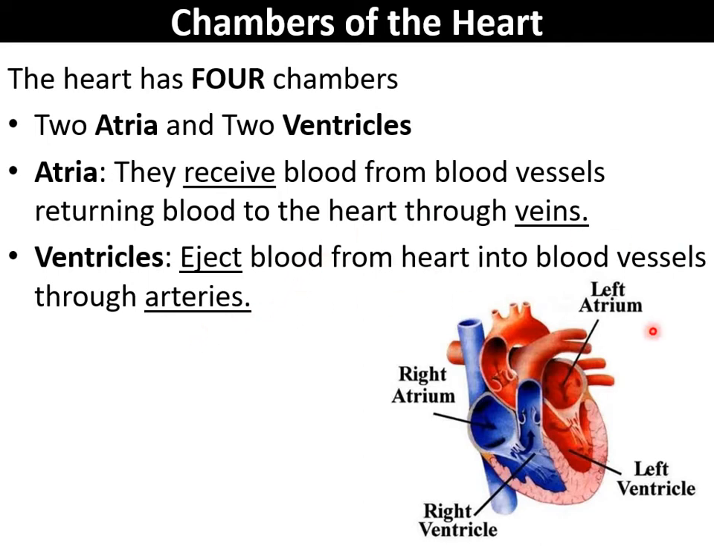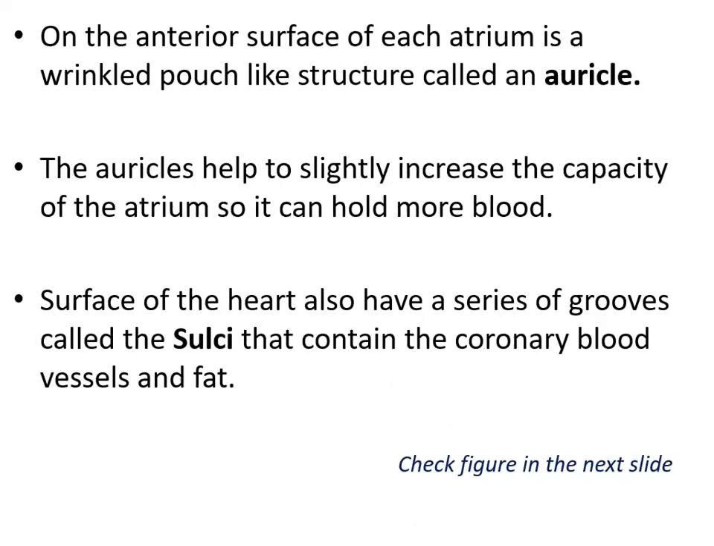So if you look at this picture over here, you can see right atrium, right ventricle and left ventricle. On the anterior surface of each atrium is a wrinkled pouch-like structure called an auricle. The auricle helps to slightly increase the capacity of the atrium so it can hold more blood. The surface of the heart also has a series of grooves called the sulci. These contain the coronary blood vessels and fat.